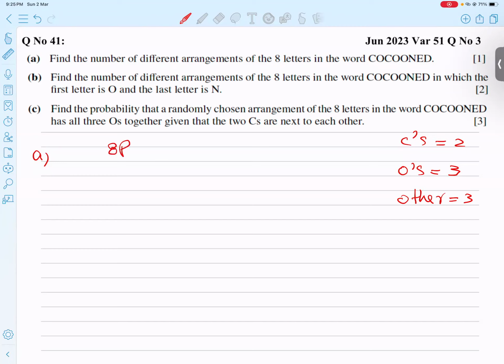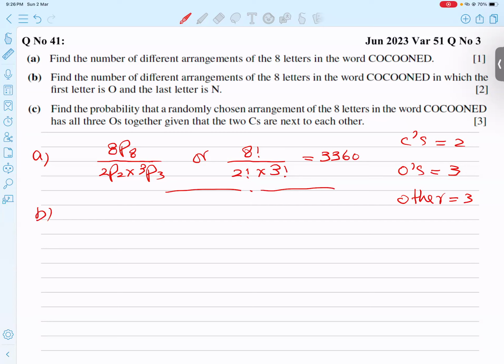The first one is very easy. 8P8 divided by, because there are repeating letters, 2P2 into 3P3. Or you can write 8 factorial, if the upper number and lower number are the same, we can write factorial, over 2 factorial into 3 factorial. And we check in the calculator. It is coming 3360. So the first part is completely over.